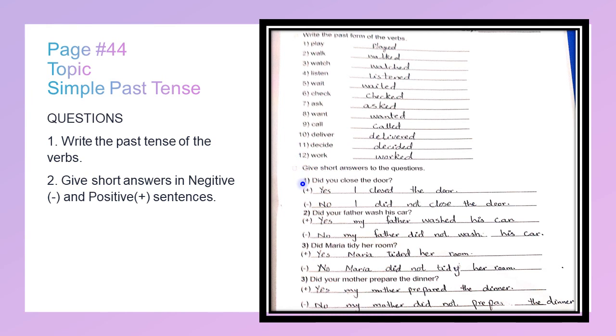Give short answers to the question. Did you close the door? Now we are going to convert it into positive. Yes, I closed the door. And in negative, no, I did not close the door. Did your father wash the car? Positive: yes, my father washed the car. Negative: no, my father did not wash the car.